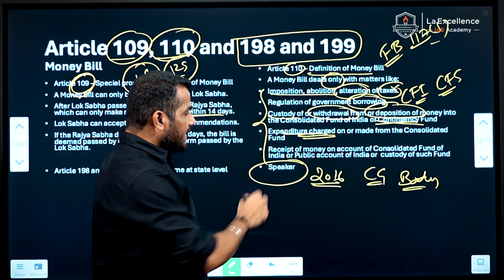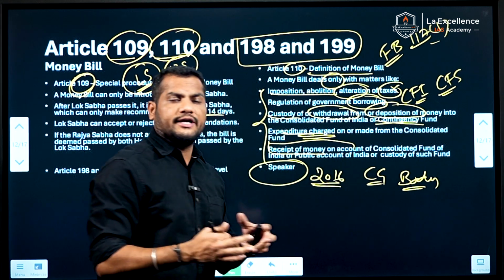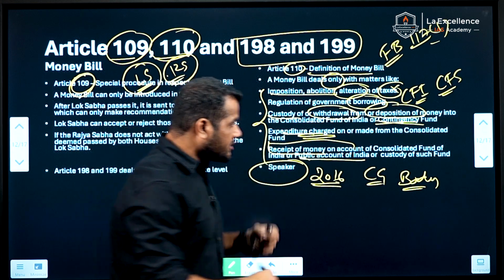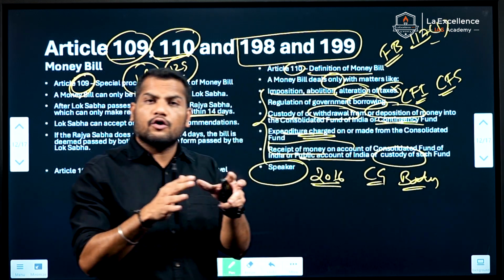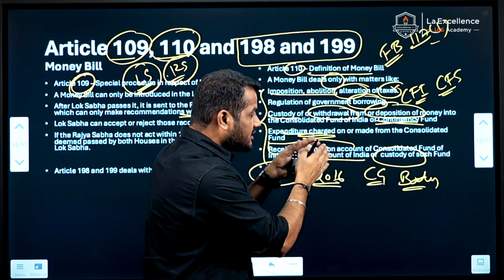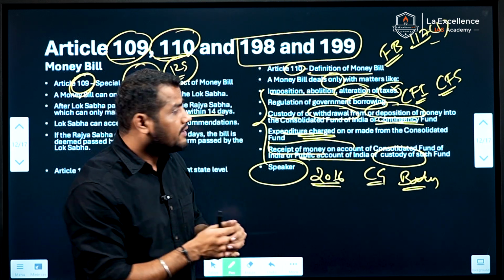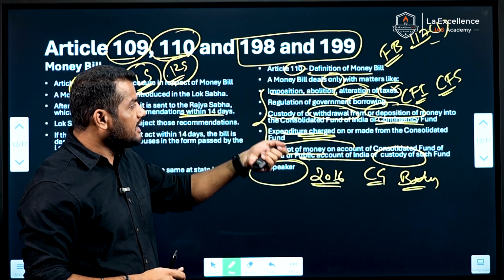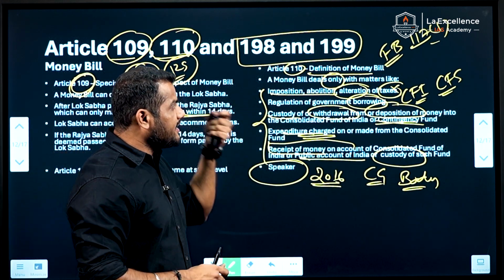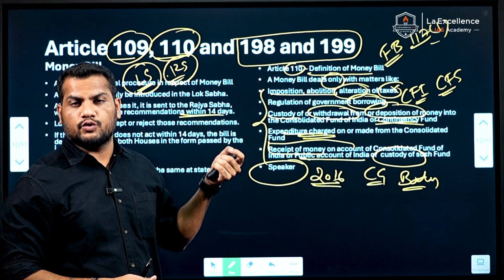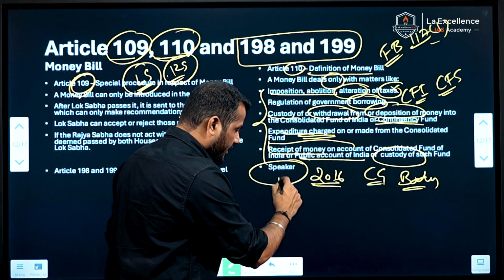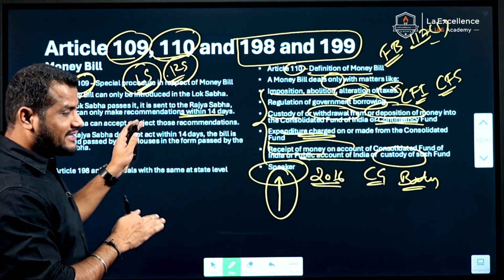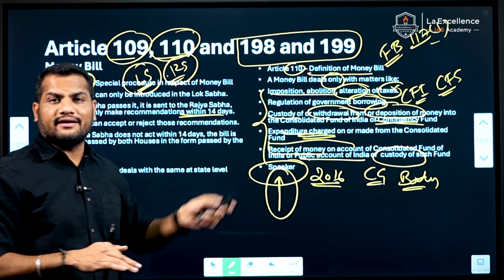And also receipt of money on account of the Consolidated Fund of India or the Public Account of India, and any custody of such Consolidated Fund of India and Public Account of India. The bills which deal with such matters can also be considered as money bills. And finally, the bills which deal with all these issues shall be considered as money bills, and the final say with respect to such bills lies with the Speaker. This is Article 109 and 110 at the central level and 198 and 199 at the state level.